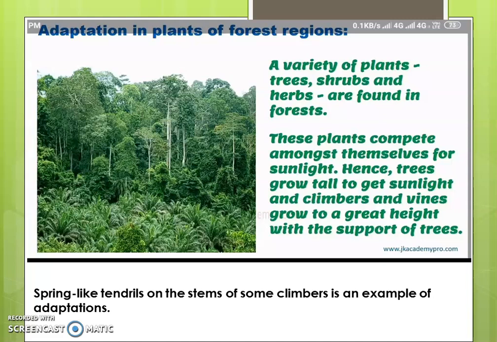Hence, trees grow tall to get sunlight, and climbers and vines grow to a greater height with the support of the trees. Now, spring-like tendrils on the stems of some climbers is an example of adaptation. Now, you understood the adaptation of the plants growing in forest region. They are tall in height, and they have spring-like tendrils on the stem.